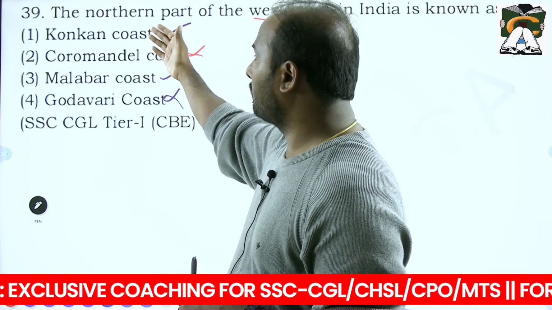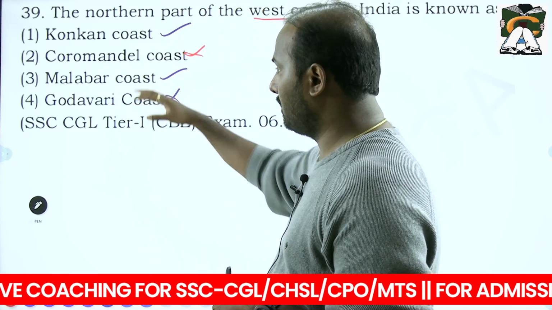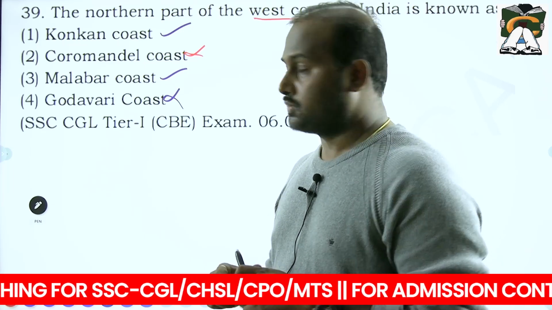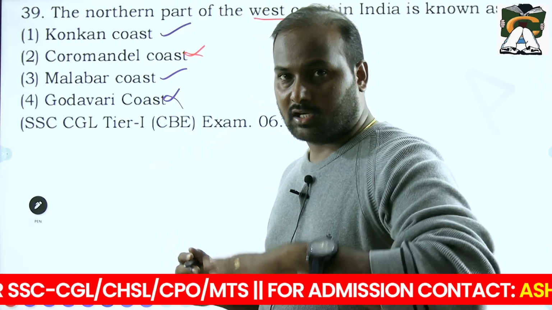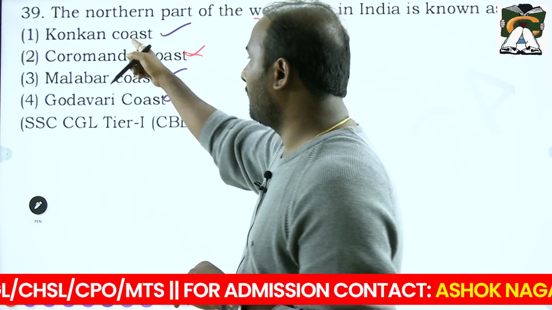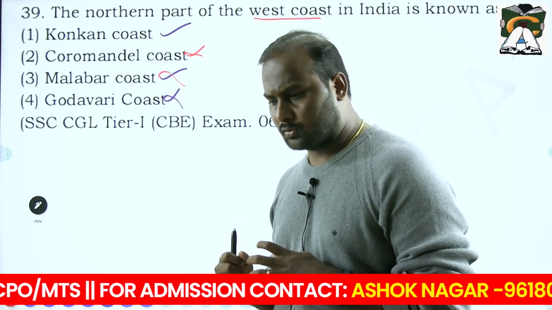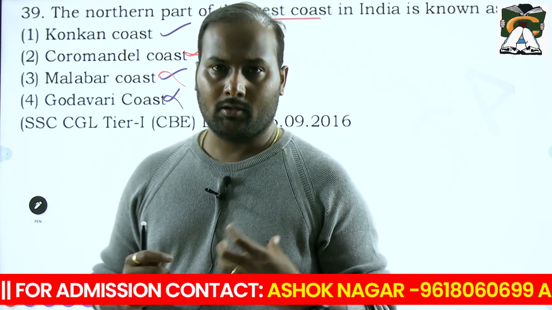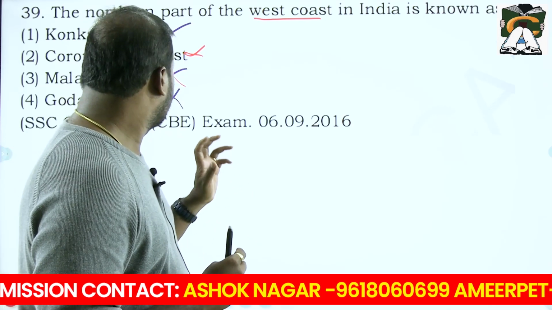So your answer is between the Konkan coast and the Malabar coast. You know the Malabar coast means the Kerala coast, which is the southernmost part, so this is wrong and you are left with only the Konkan coast. The Konkan coast is where you can see Goa and Maharashtra. This region can be seen here.